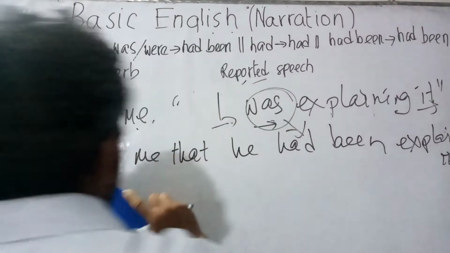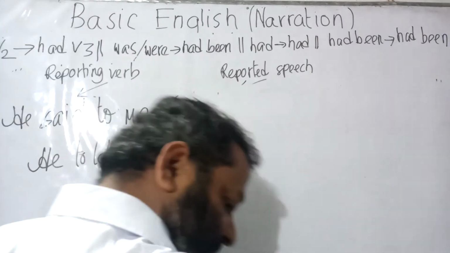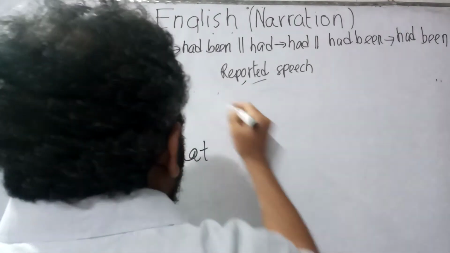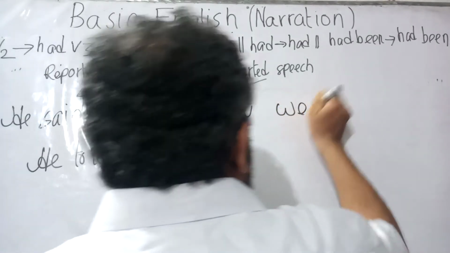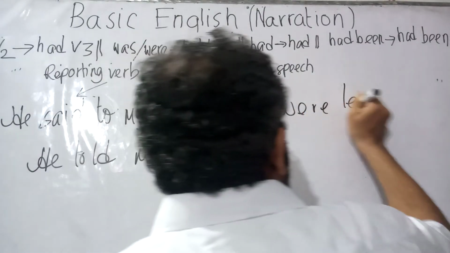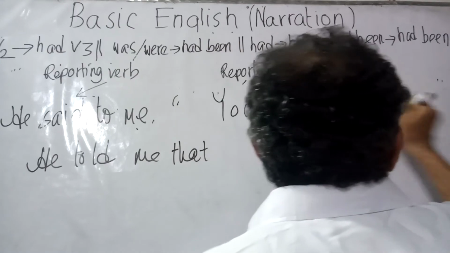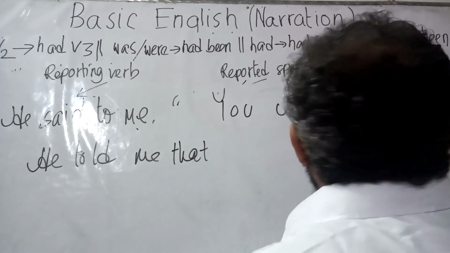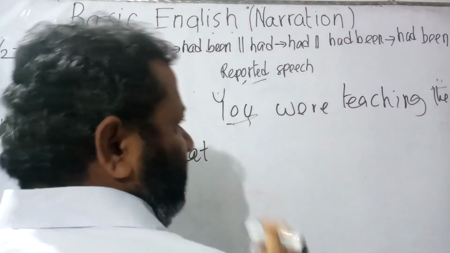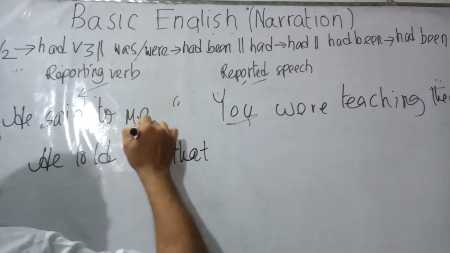Now let us write another sentence. Let us write the sentence with the subject "you". You were teaching, T-E-A-C-H-I-N-G. You are teaching them. Now this word "you" would be turned into this object.